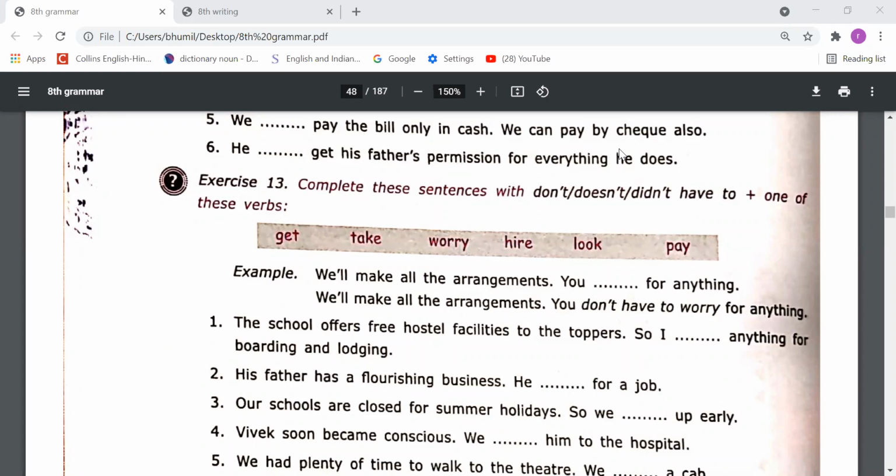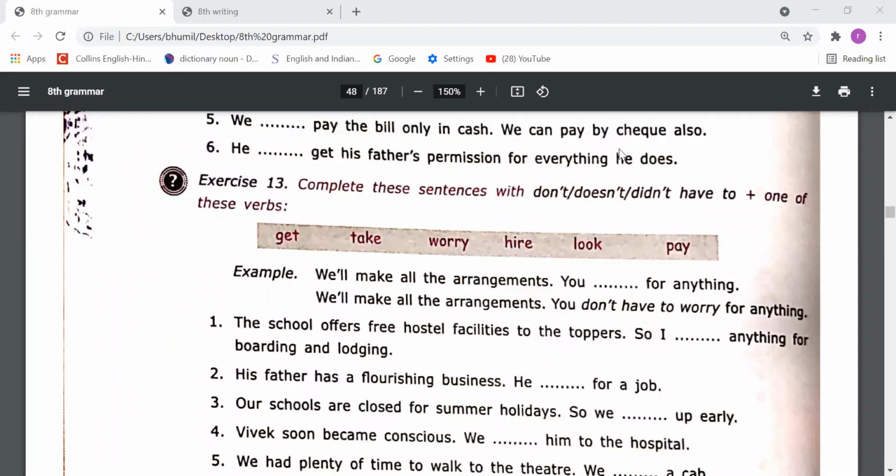So the first sentence: the school offers free hostel facilities to the toppers. So I anything for boarding and lodging. So we need to fill in here. I, let me see, I do not have to buy. I do not have to buy anything for lodging. I do not have to pay, sorry.